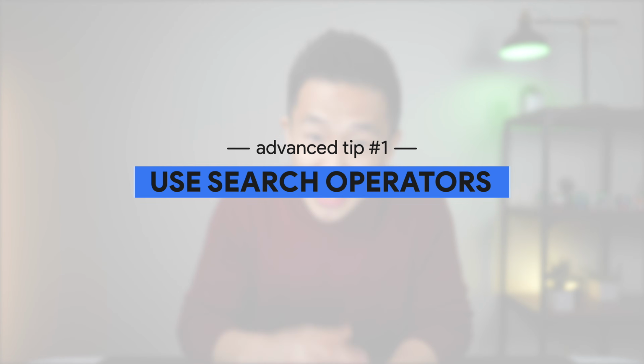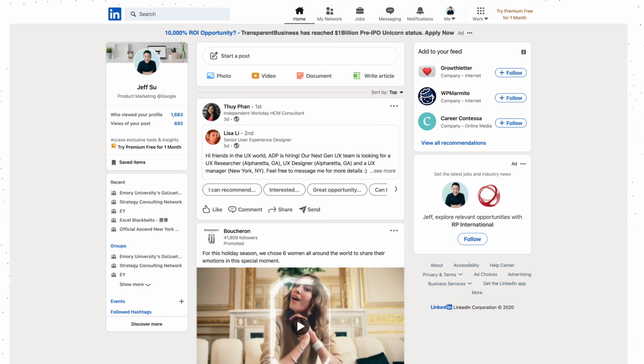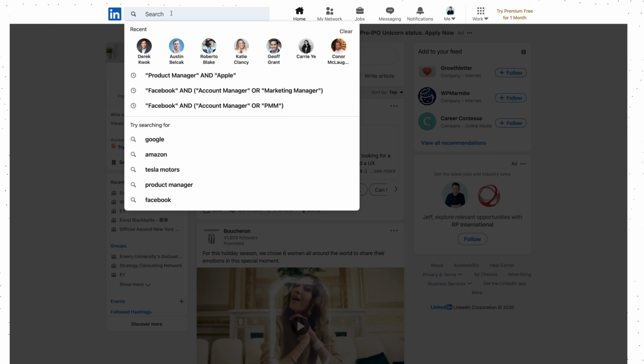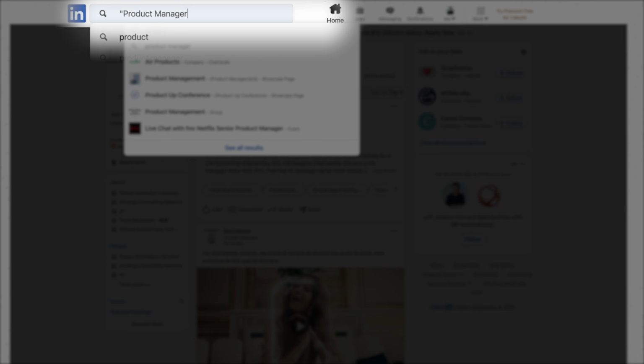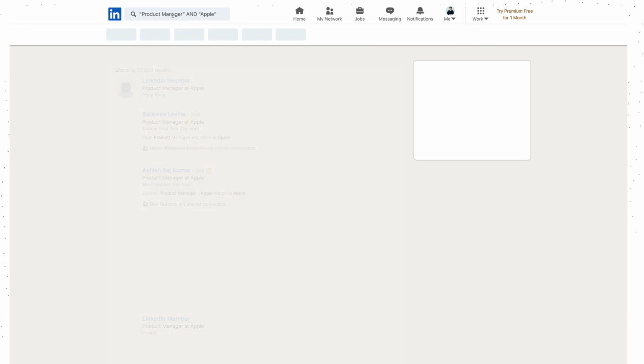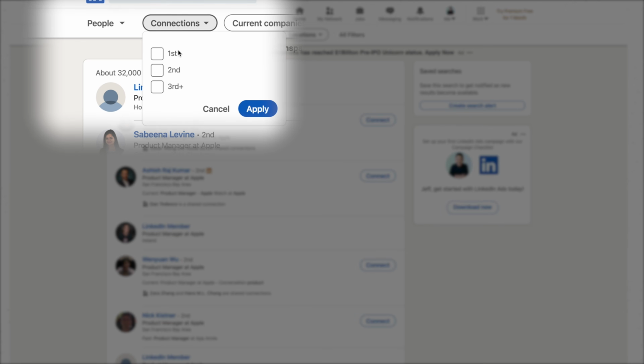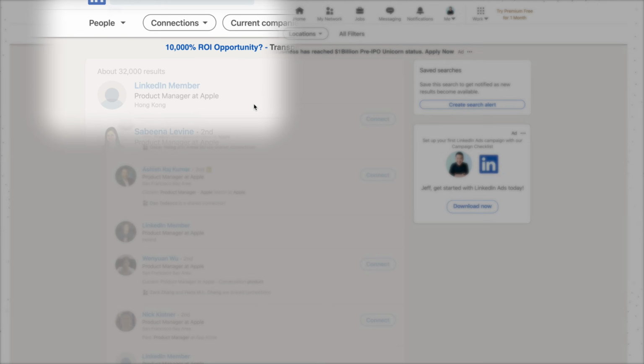Diving right into advanced tip number 1, use search operators to quickly find people working the exact role you're interested in. For example, let's say I were interested in the product manager position at Apple. Instead of going through all my connections and trying to find someone at Apple who can introduce me, I can simply type in product manager and, which is a search operator, Apple. Click people, the connections drop-down menu, and click second to filter out all my second-degree connections who are currently working as product managers at Apple.